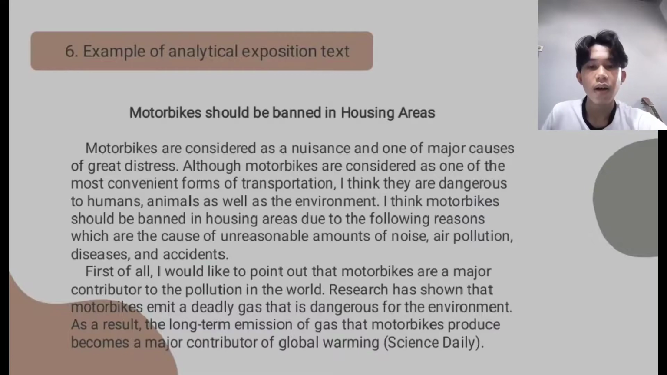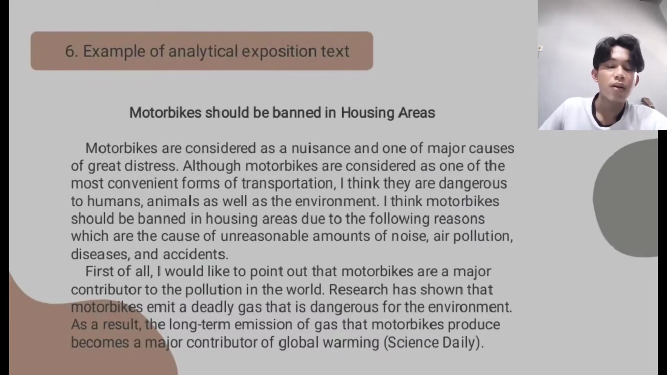First of all, I would like to point out that motorbikes are a major contributor to the pollution in the world. Research has shown that motorbikes emit a deadly gas that is dangerous for the environment. As a result, the long-term emission of gas that motorbikes produce becomes a major contributor of global warming.